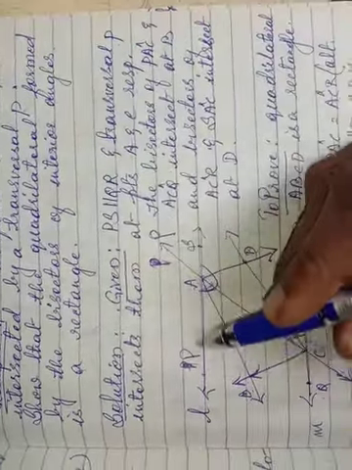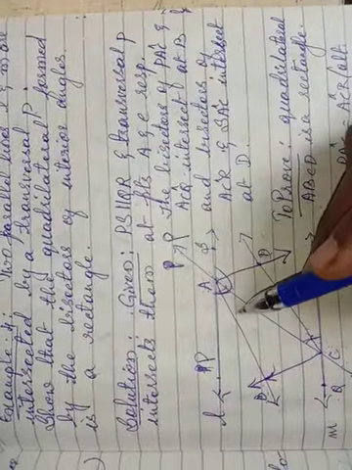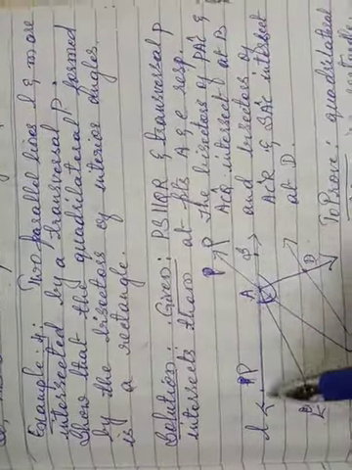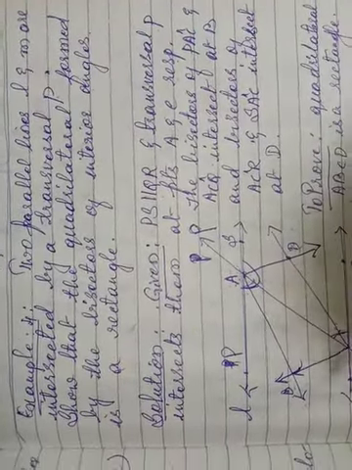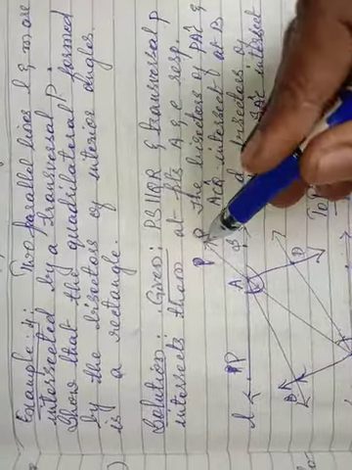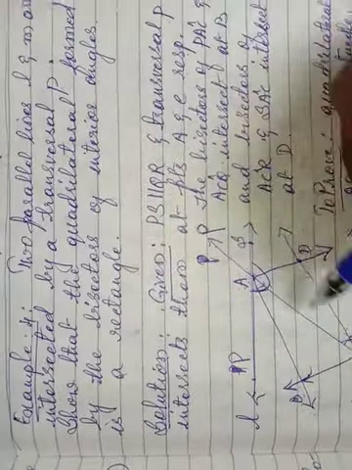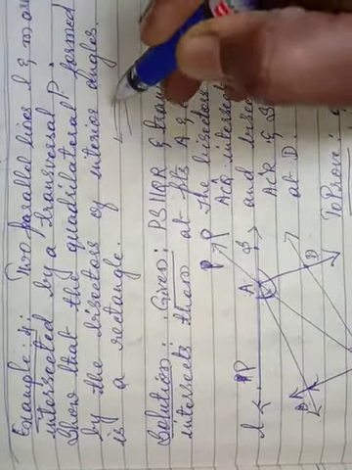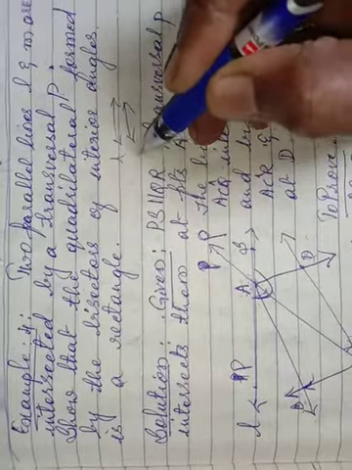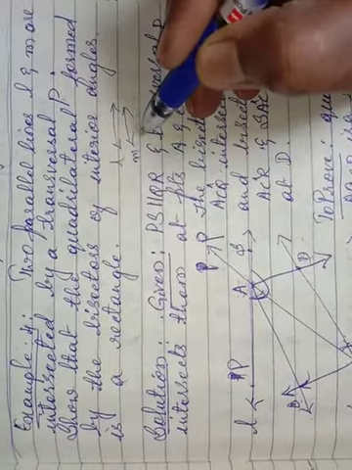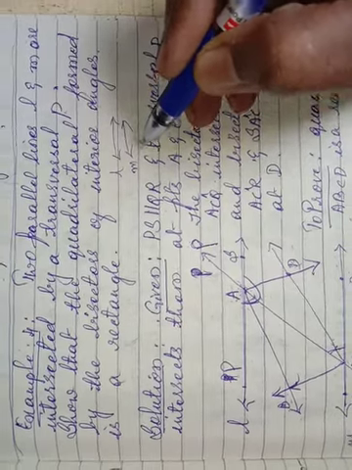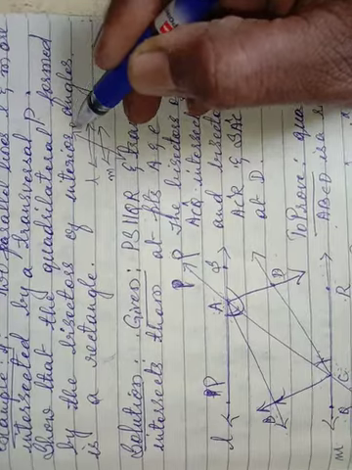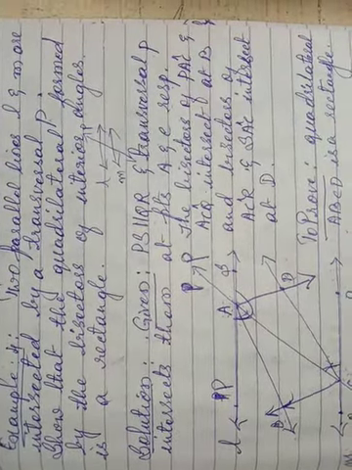Solution: according to the question, these are the two parallel lines L and M, and they are intersected by the transversal, represented by small p. Understood, children?